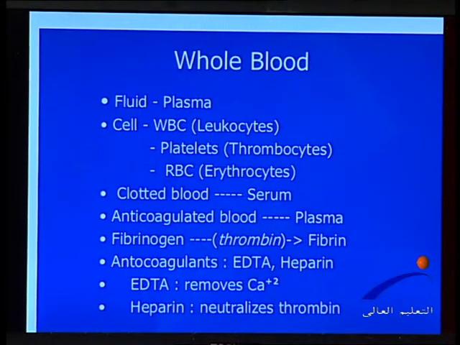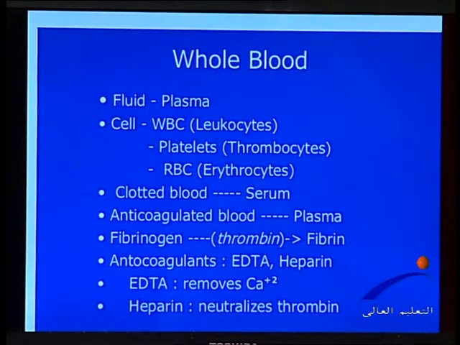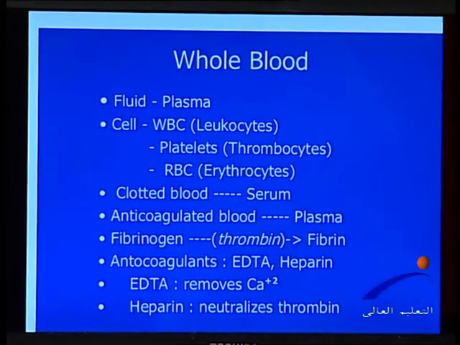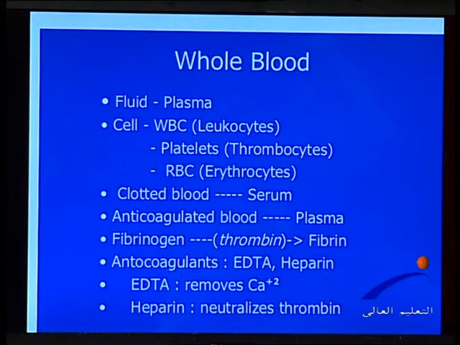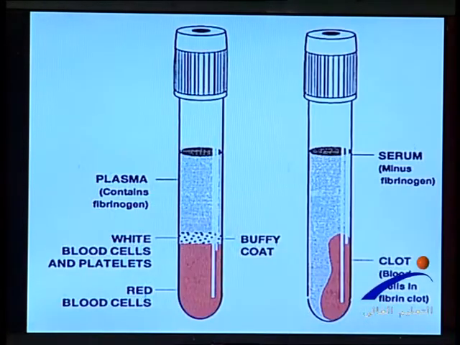We have to put an anticoagulant in the blood sample to have plasma. If we don't put an anticoagulant, that means I will get serum from the patient. This is to know, if you send to the lab, whether it will need a serum sample or a plasma sample.